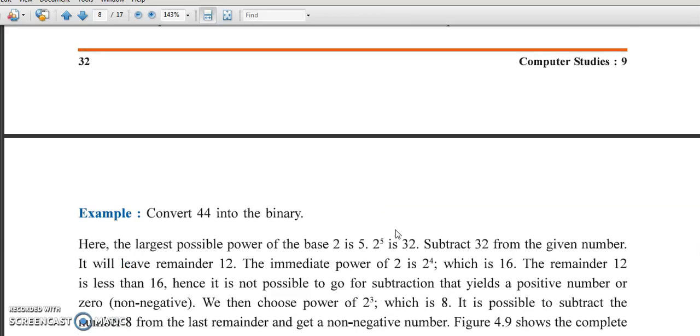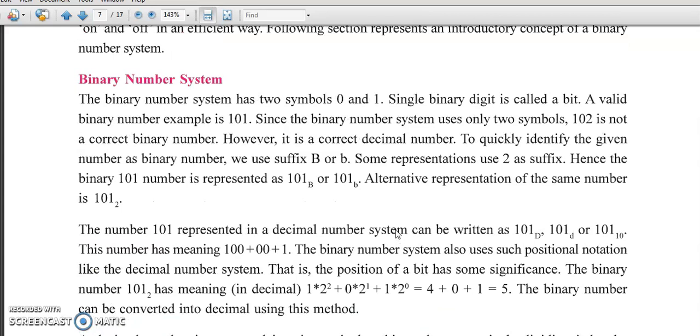Today we just need to know that the computer understands only 0 and 1, these two digits, because a computer is an electronic device and it understands only on and off. So a single binary digit is called a bit. You must remember the computer understands only the binary number system. In the binary number system there are only two digits, 0 and 1. Today we will conclude our session here. In the next session we will see how to convert the decimal number system into the binary number system.